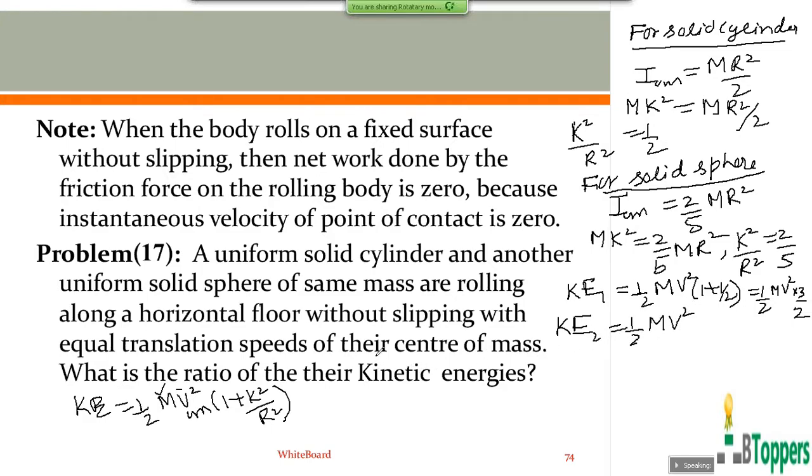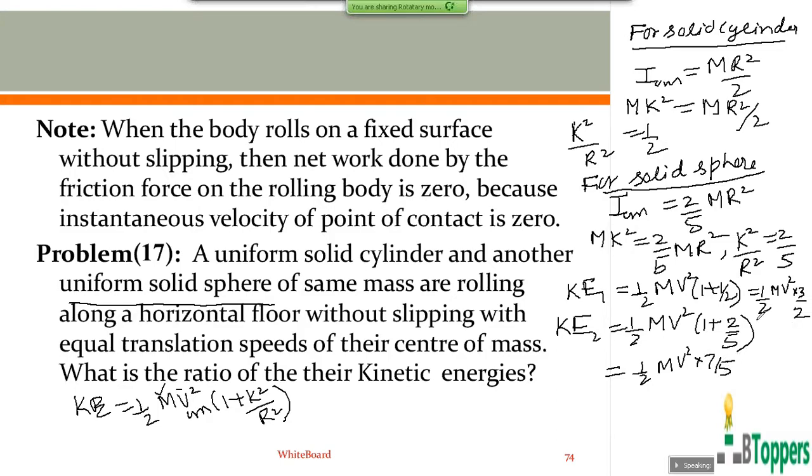KE2 is the total kinetic energy of the solid sphere with respect to the lab frame. That is half m v square into 1 plus k square by r square, which is 2 by 5. That will be half m v square into 7 by 5.